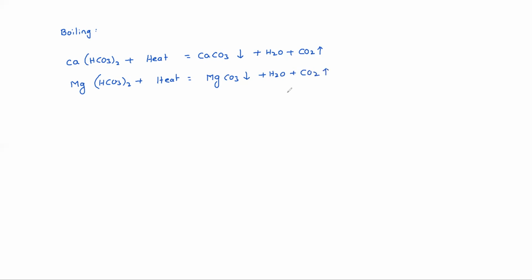But this method is not suitable for public water supplies, right? Because of its bulkiness, the quantity is more. We cannot boil and treat this. So this method is not practical for municipal water supply, public water supply.